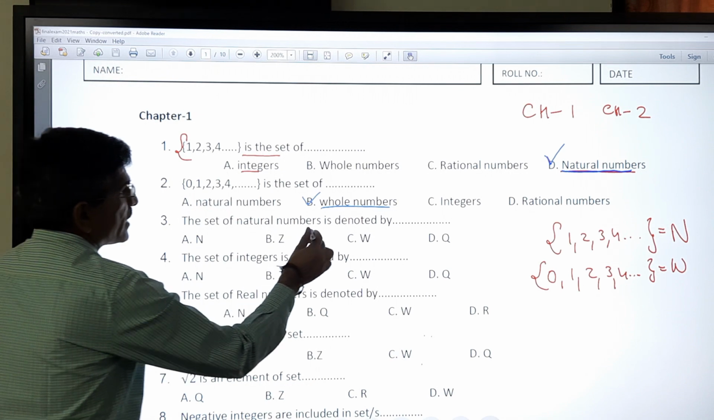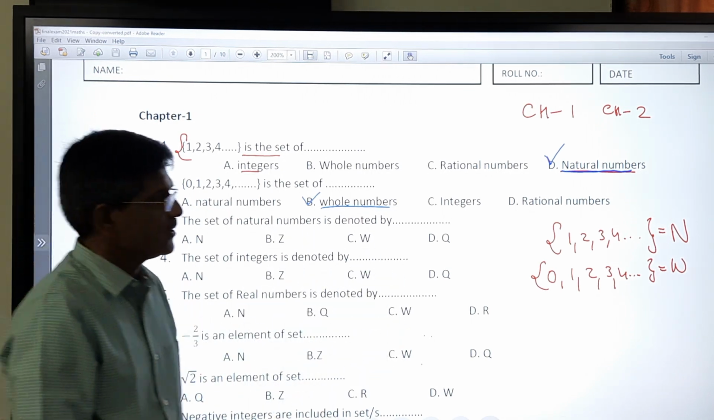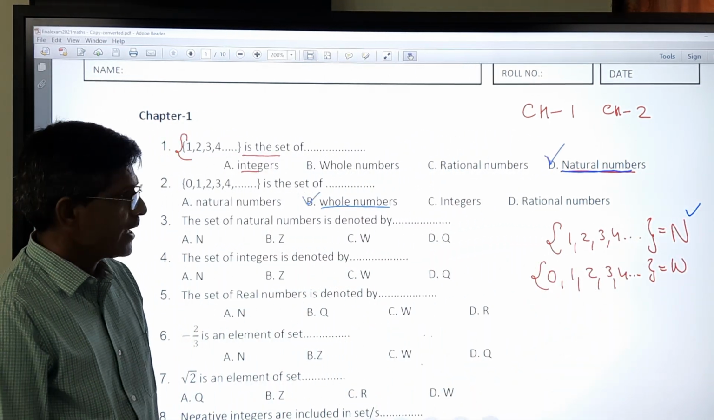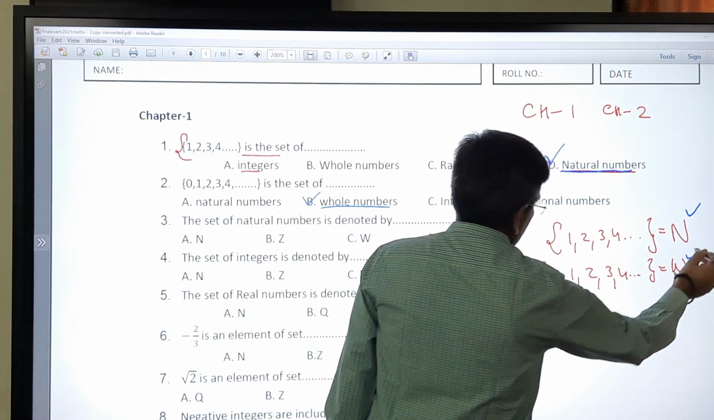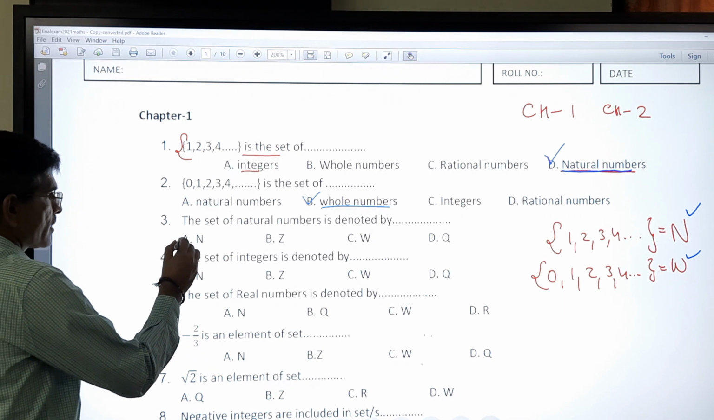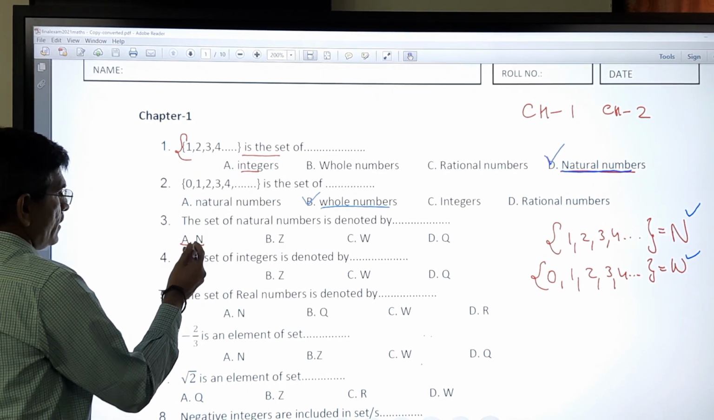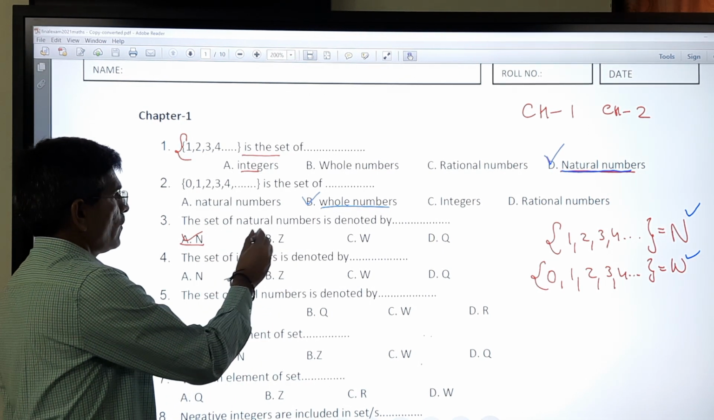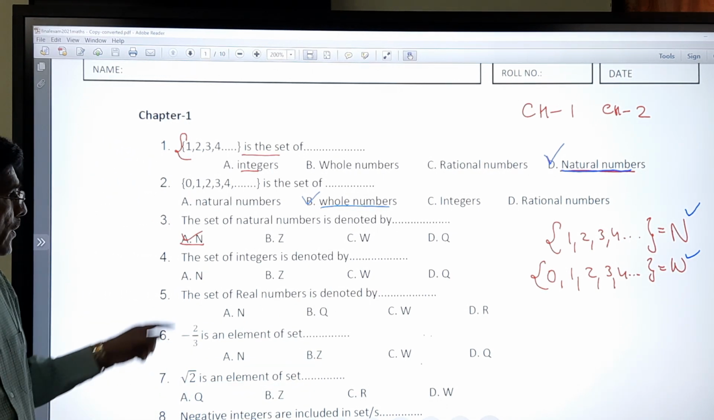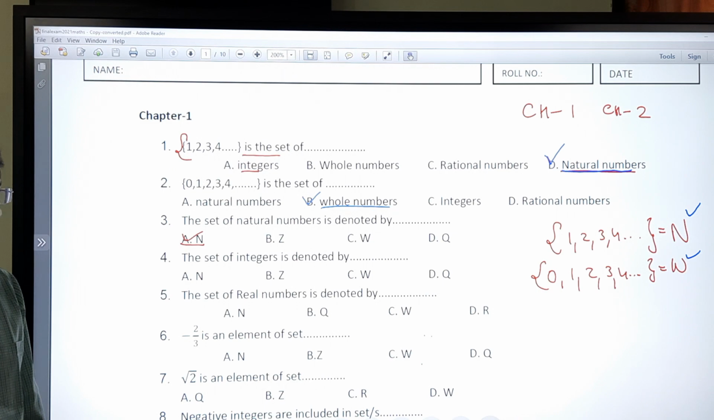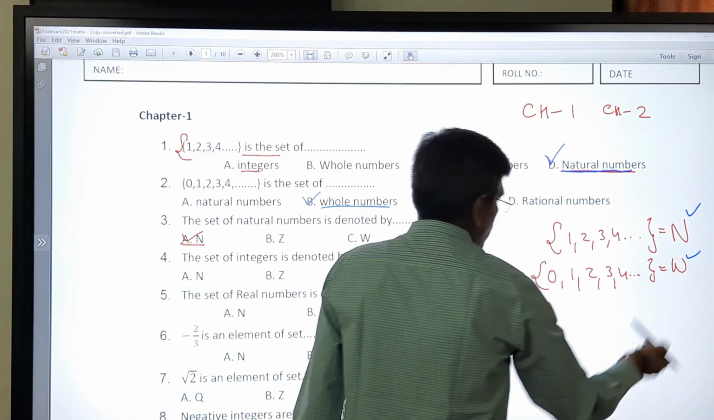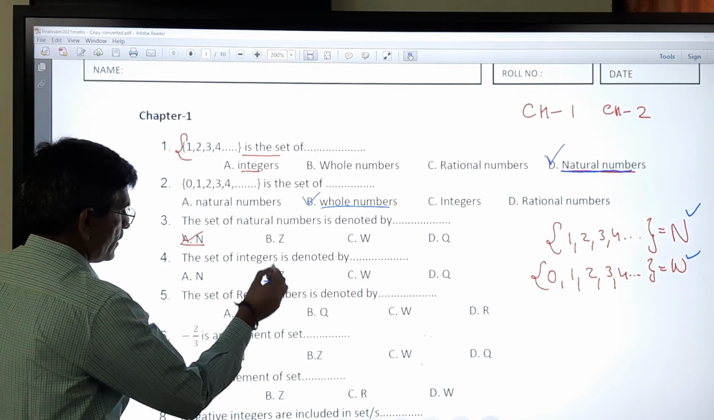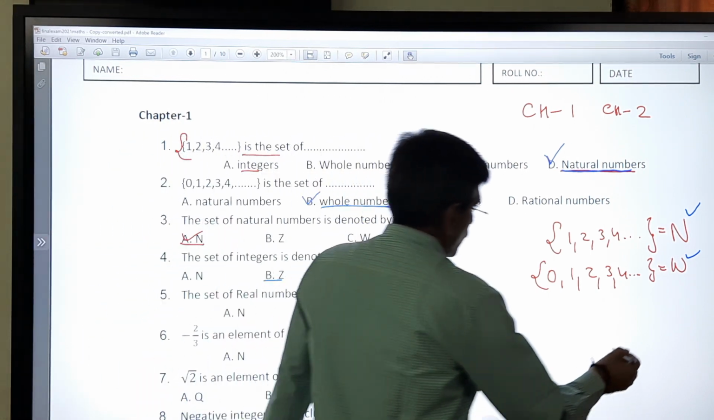Now the set of natural numbers is denoted by, again the question is a twist now. In symbol form, for natural number we write N. For whole number the symbol is W. So here the natural number symbol is N. Now the set of natural numbers is denoted by N. Then the set of integers: natural number, whole number and afterward integers, and the symbol is Z.